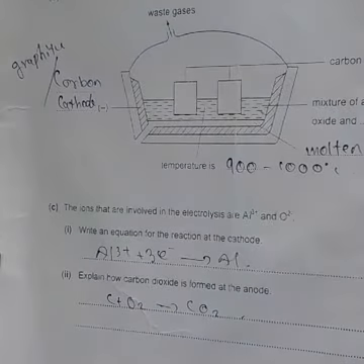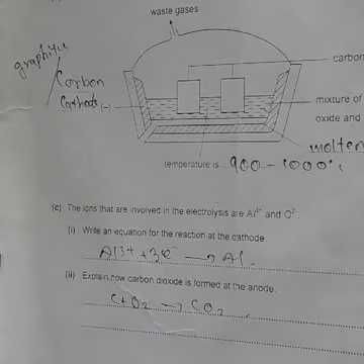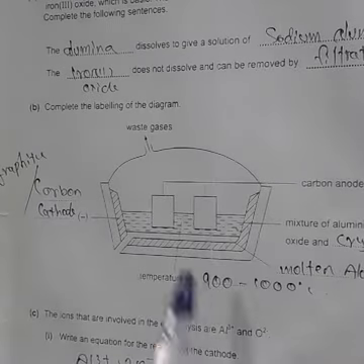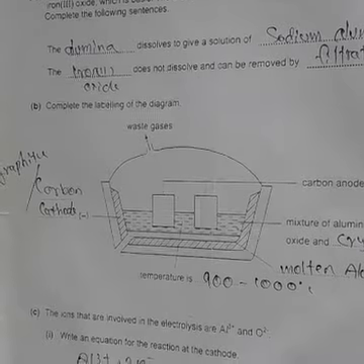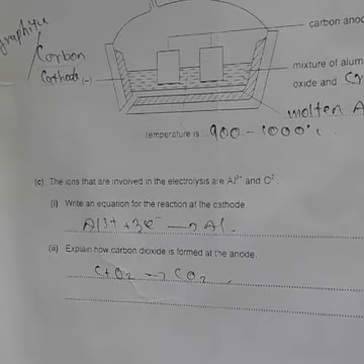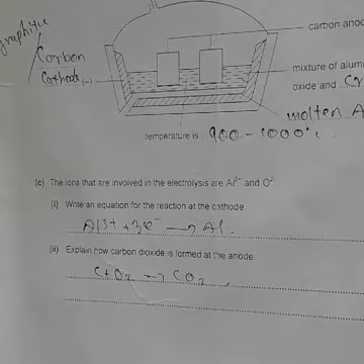Okay, so the question here asks: explain how carbon dioxide is formed at the anode. To answer this question, we discussed that these big blocks are the carbon anode. Anode is made of carbon, and I also told you that oxygen gas is formed at the anode. So you have to say the carbon anode reacted with oxygen and formed carbon dioxide. This is the answer to this question.